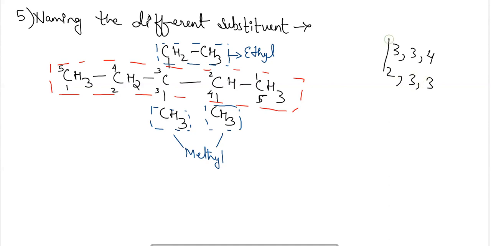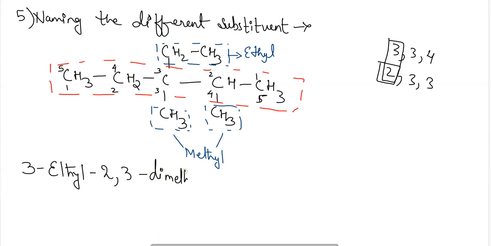So here we can see that at the first point, the number 2 is the lower one, which means that the numbering from the right hand side will be considered here, and the name of the compound will be 3-ethyl-2,3-dimethyl, and the parent chain here will be pentane.